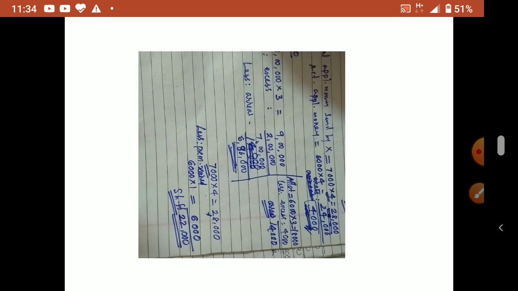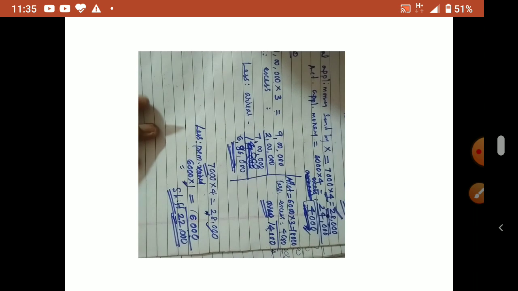Okay, so share for future account, what amount received from him is 28,000. That is correct. Already we know. But here premium also there in application installment. So that premium we have to remove. So don't take 7,000 into 1, because 7,000 is the number applied by him. The number allotted to him is 6,000. So that number of shares only we have to count for the premium also. So 6,000 we have taken. So remaining 22,000 will transfer to the share for future account. Okay. So here in share for future account, how much will come? 22,000. Understood? No? So this is a different type of question.